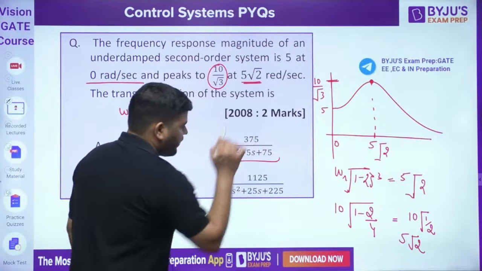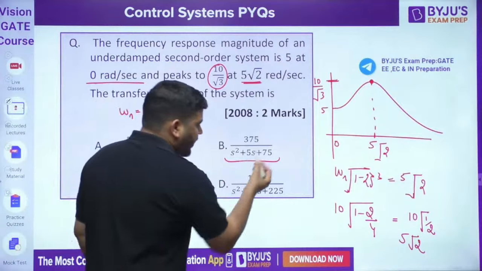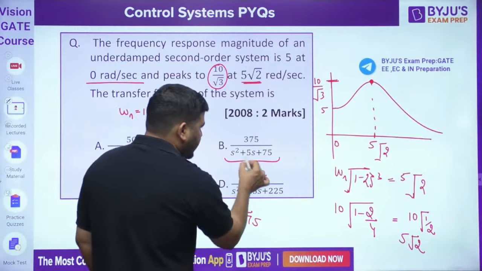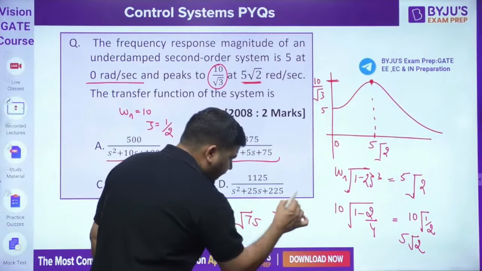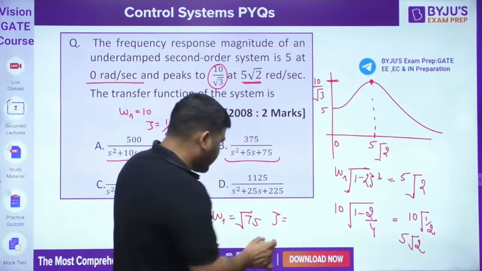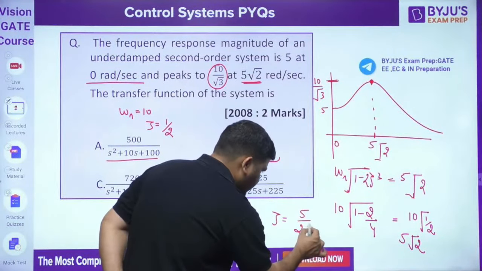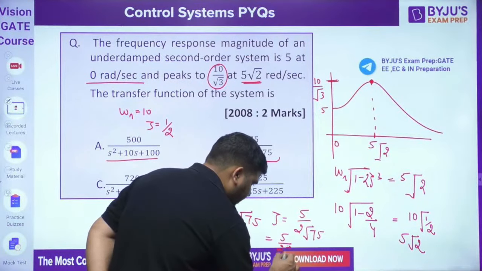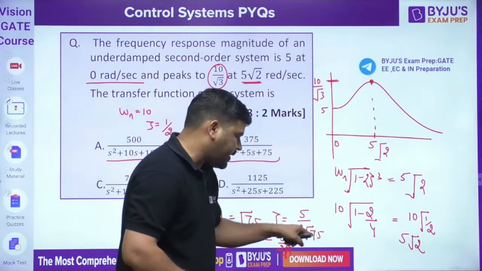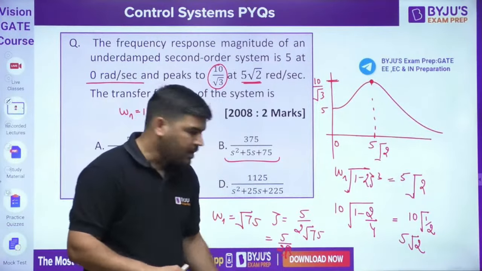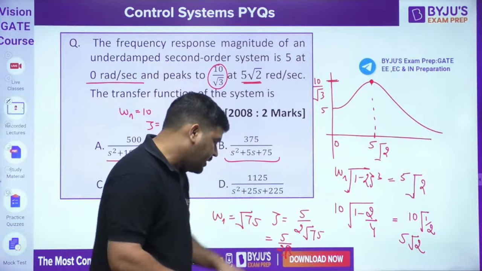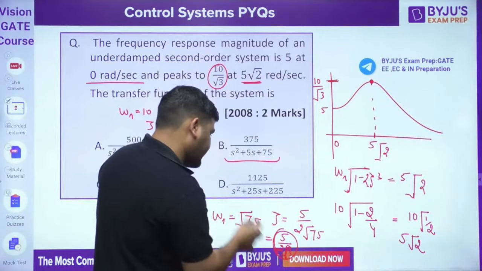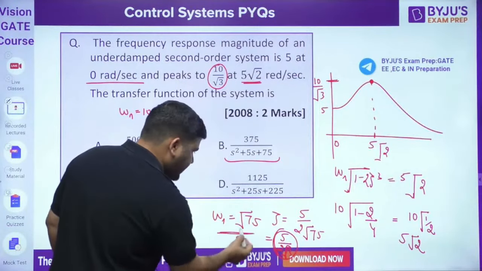What about this function? If you calculate, omega n is root 75. And we know that this is 2 zeta omega n. So zeta you can calculate from here. Zeta will be equal to 5 by 2 root 75. So it will become 5 by 2 root 3, because 75 is 25 into 3. So the root of 25 is 5, so it will be cancelled. So this is my omega n and this is my zeta.